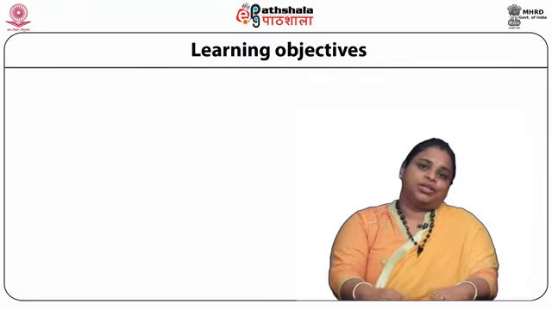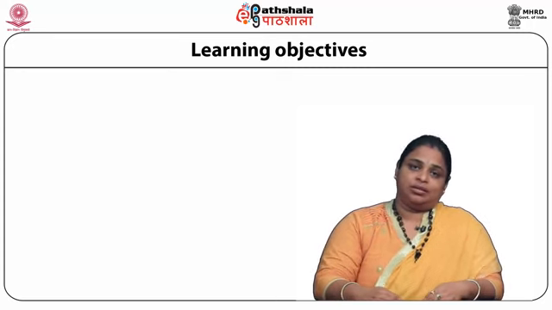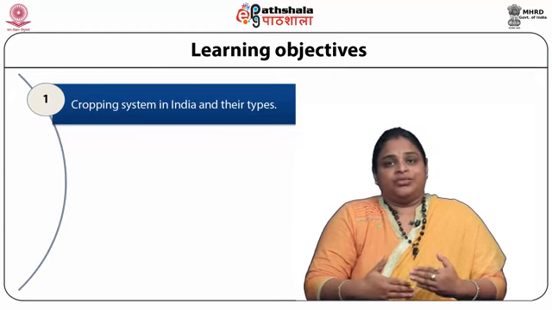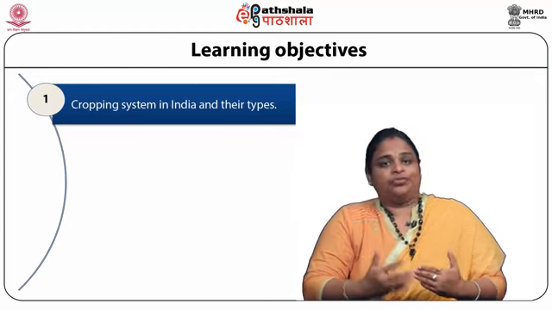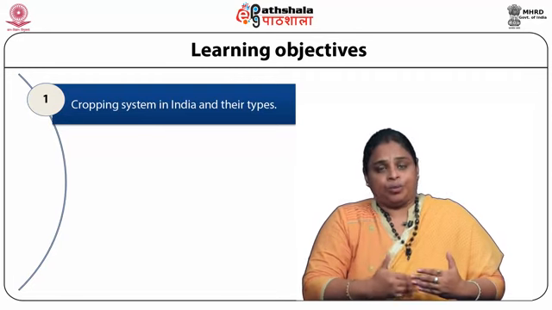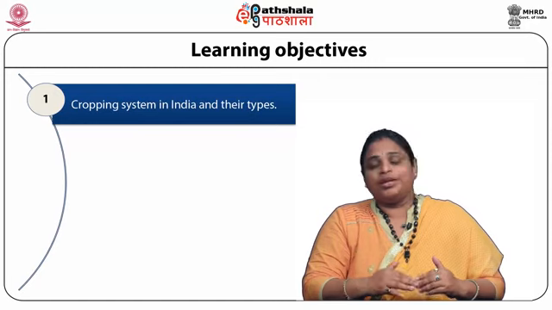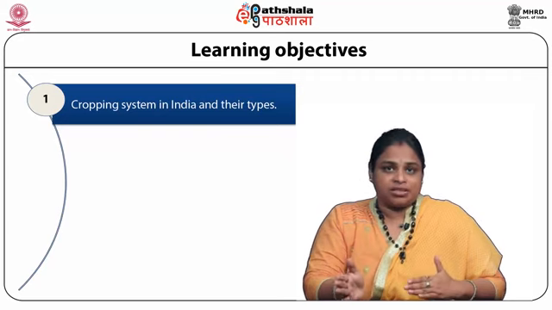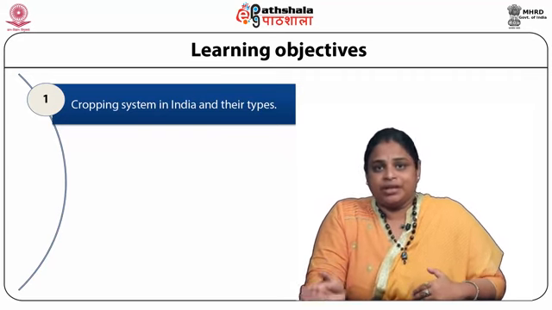Today, we are going to discuss a module, cropping system in India, under the paper Plant Biotechnology and Crop Improvement. The learning objective of this module is the cropping system in India and what are the different types. It means what kind of cropping system we adopt in the Indian scenario, in Indian agriculture, and what are the different types of cultivating systems used in our agricultural lands.